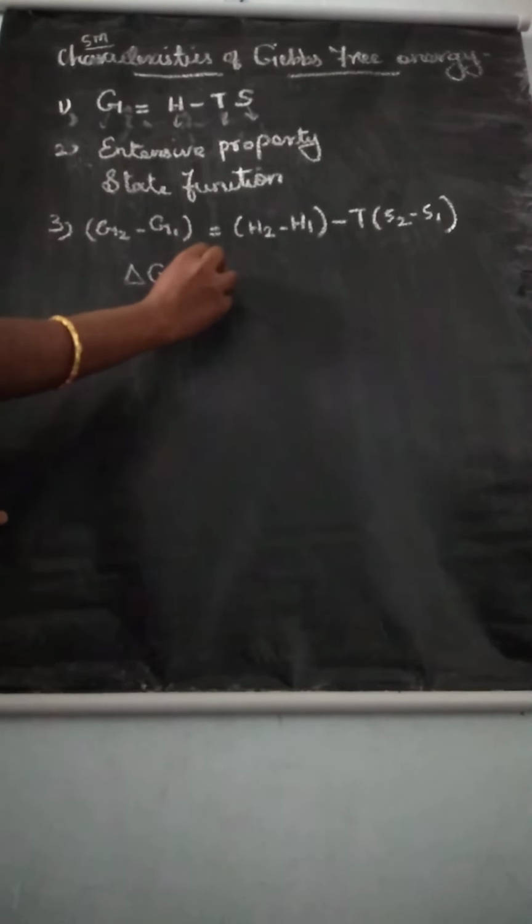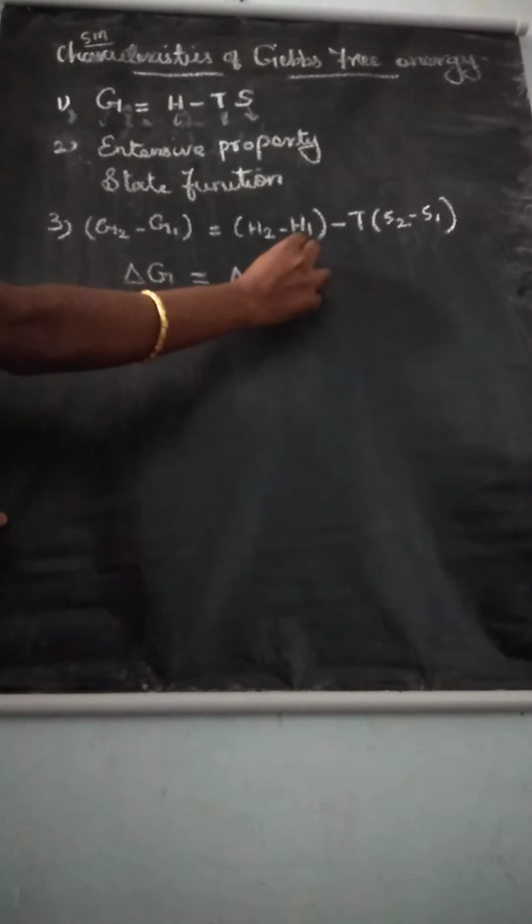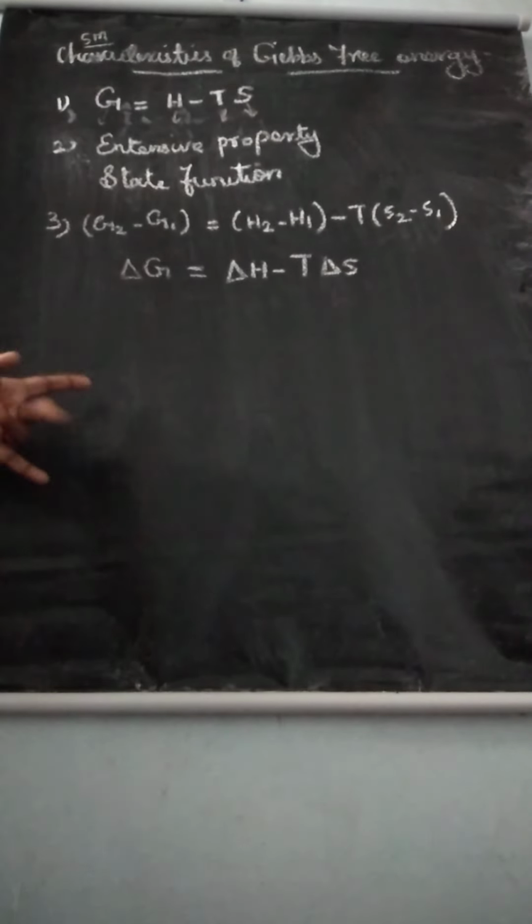Understand? We know these terms. Final minus initial means change. This is change in free energy, this is change in enthalpy, minus T into change in entropy. This is the third point.